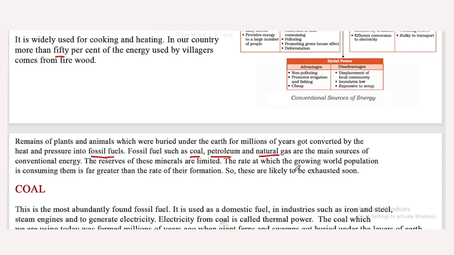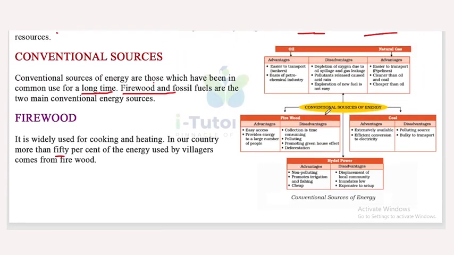Now look at this picture. This is the conventional source of energy. First one, oil and natural gas. Then here firewood, coal, hydropower. So these are examples of conventional sources of energy. They have both advantages and disadvantages.